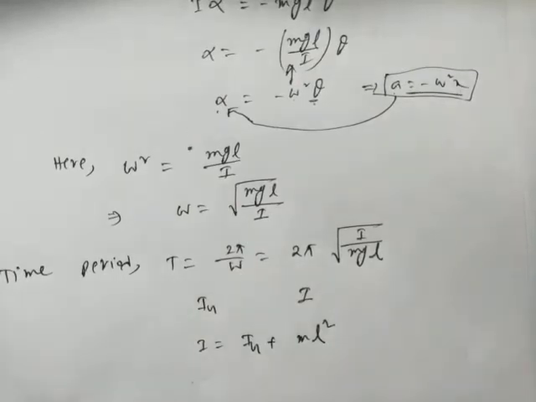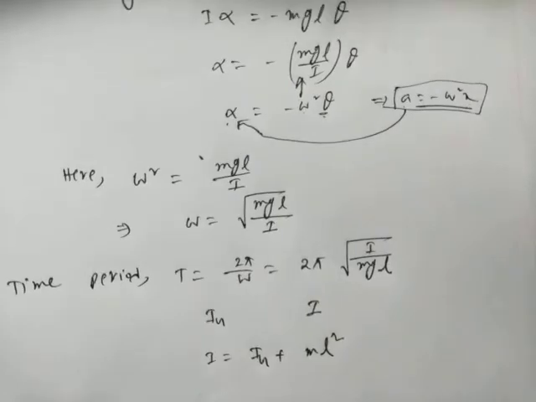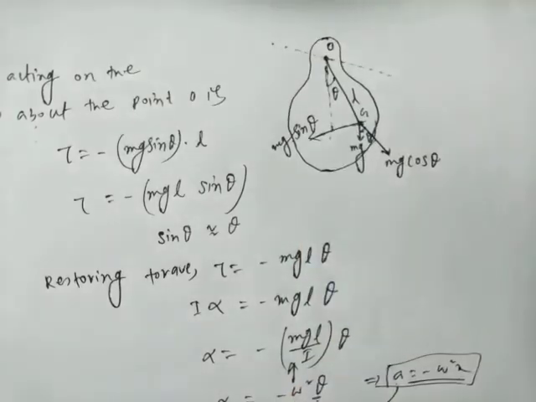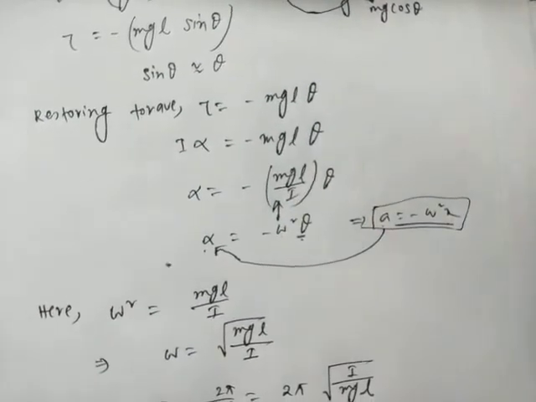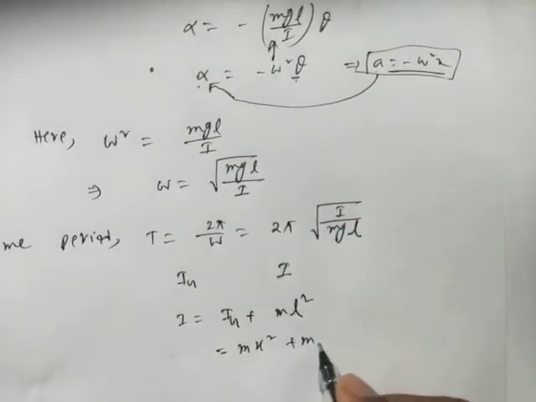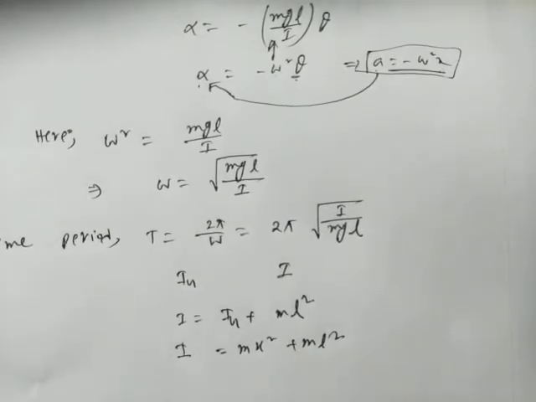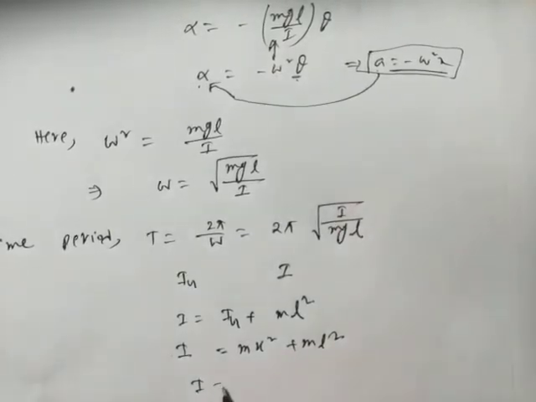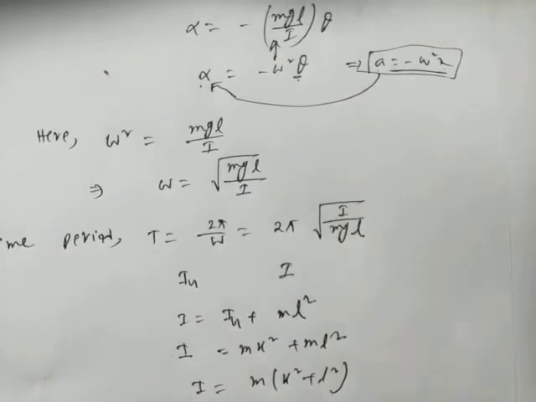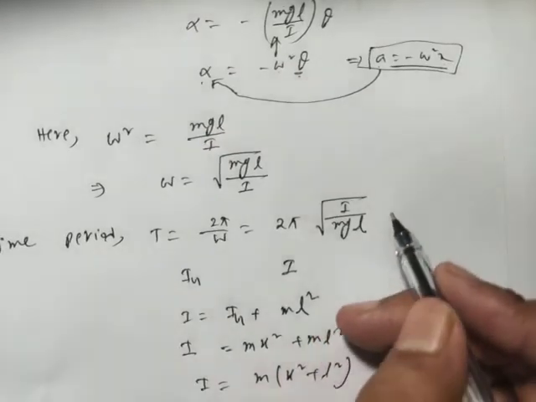But now we can calculate Ig in terms of the radius of gyration. From the definition of radius of gyration, if we consider an axis passing through G, then the moment of inertia about that axis, that is Ig, is mk square. So we can write Ig as mk square, where k is the radius of gyration, plus ml square. So I is nothing but mk square plus ml square, that is I equals m into k square plus l square.